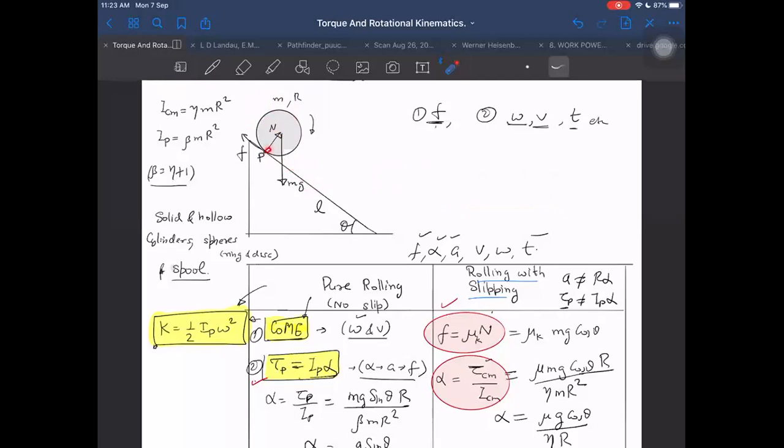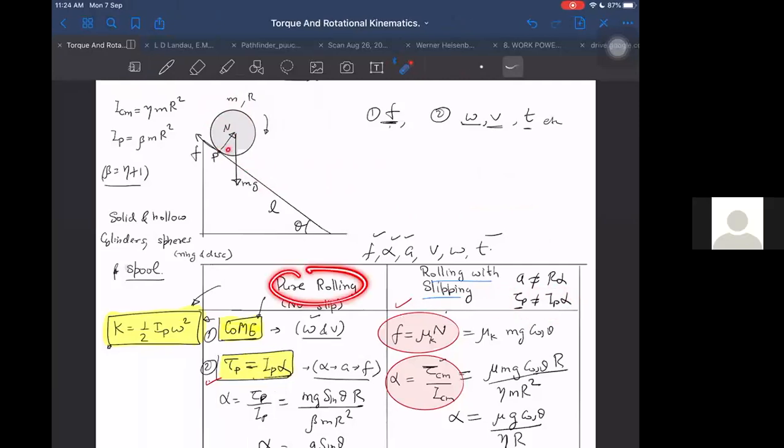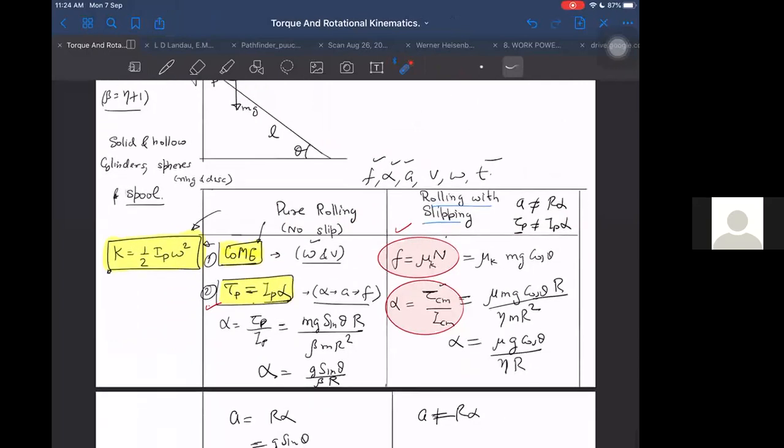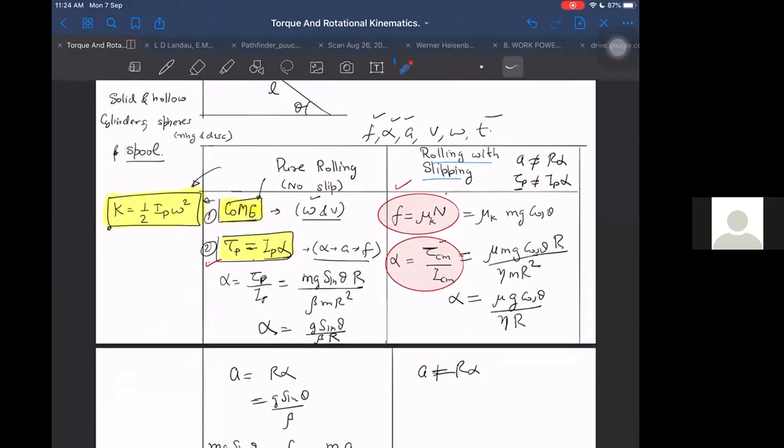So can I take about that contact point tau P equal to I P alpha? Yes, but is it easy? No. So should I take it? No, I will not take it. But in case of pure rolling, it is easy. Why? Because this point is momentarily at rest. Its acceleration momentarily is zero. If it has zero acceleration, then no pseudo torque. So it is preferable to use in the first case, but not in the second case. I hope it is clear so far. Clear, sir.